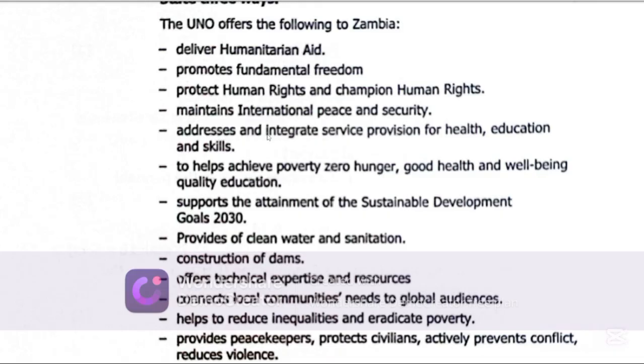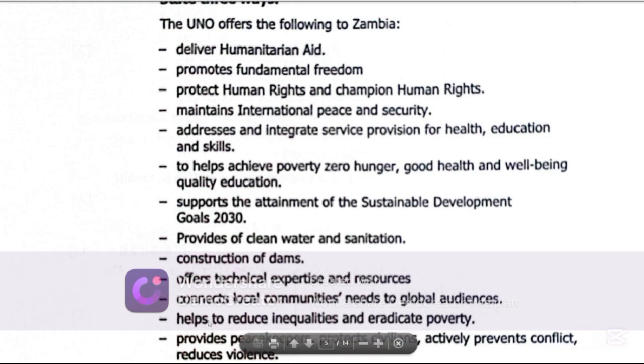It addresses and integrates service provision for health, education, and skills. It also supports the attainment of Sustainable Development Goals 2030. It also provides clean water and sanitation. It also helps in the construction of dams. It also offers technical expertise and resources. It also connects local communities' needs to global audiences.